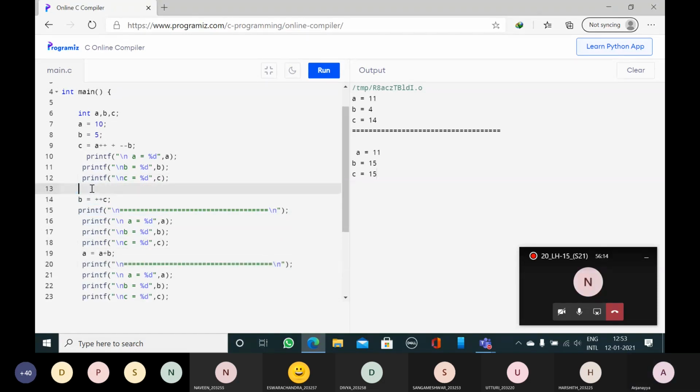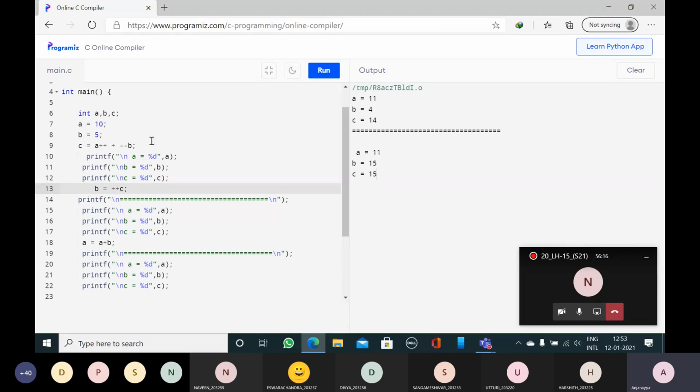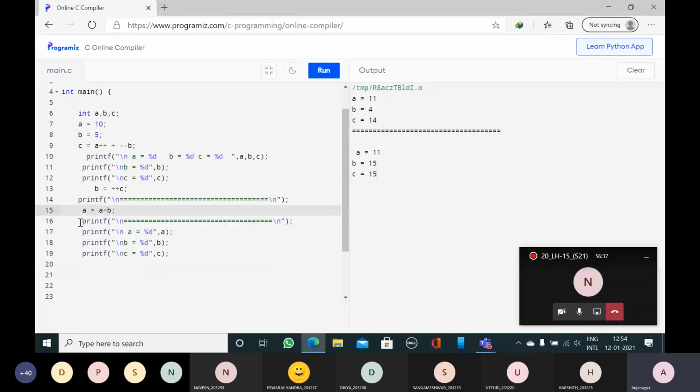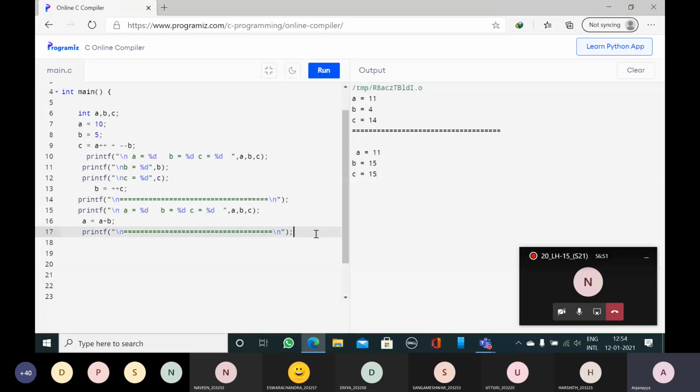So instead of printing line by line, what I will do is, in a single line, I will print A is equal to percentage d, B is equal to percentage d, and C is equal to percentage d, A comma B comma C. Instead of making this look like many lines, I will make it look shorter. The program is same.